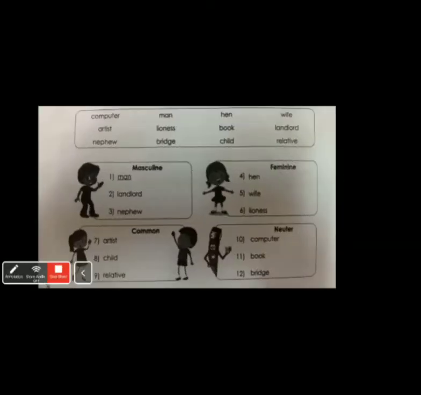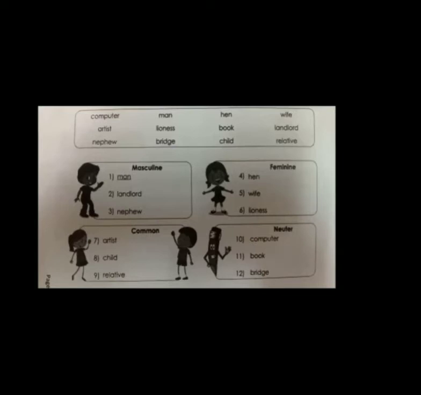Okay. Now, next one. After book, you can see the word landlord. Okay. So, this landlord will go under which gender, children? Landlord. Come on. Will this go under male or female gender?